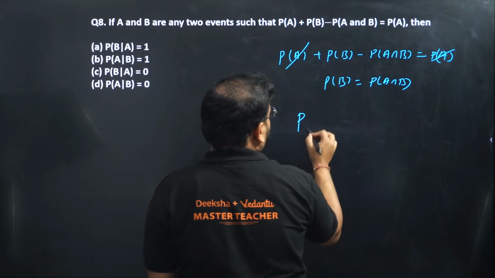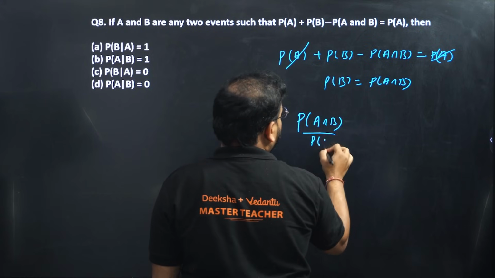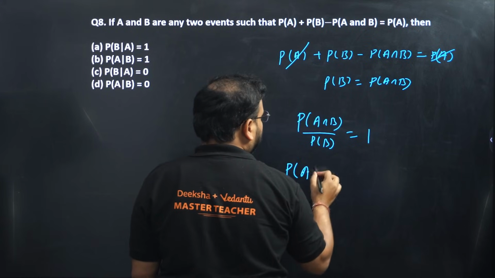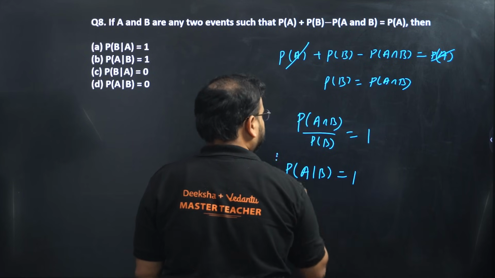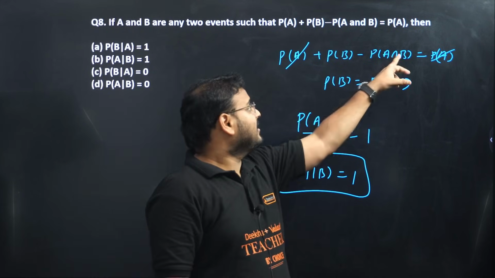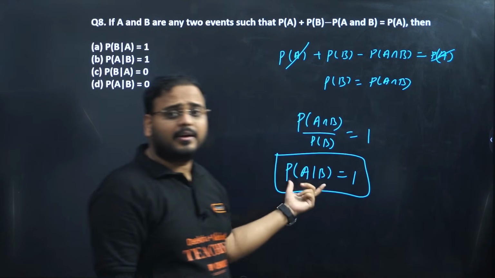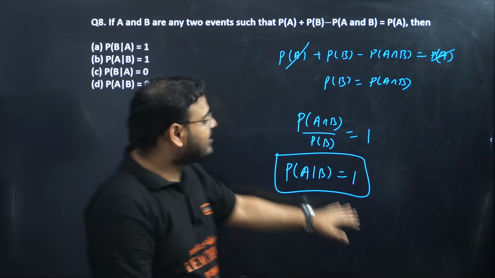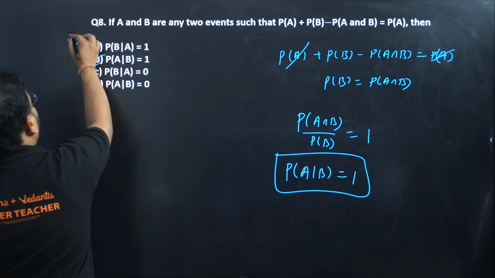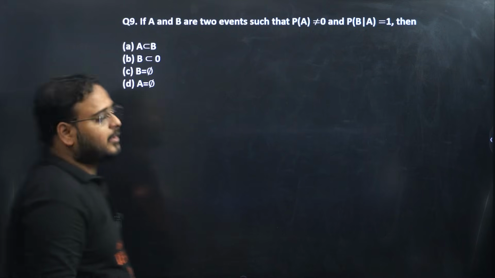So I'll get P of A intersection B upon PB equals 1. This is the formula of conditional probability of A given B. Yes or no? What did I do? Simplified this, cancelled, moved to the other side, divided by PB is 1. Here we get P of A given B is 1. So option B.